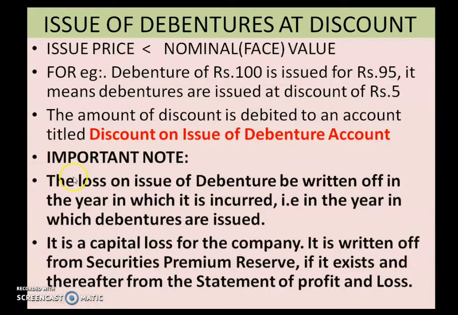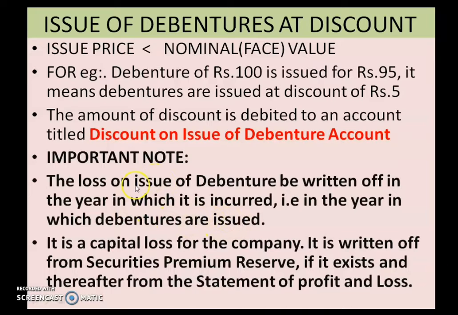Now one more important thing regarding issue of debentures at discount is that the loss on issue of debentures, or we can say discount, is a loss. Actually, issuing the debenture at a discount is a loss for a company. So the loss on issue of debentures is written off in the year in which it is incurred, that is, in the year in which debentures are issued.